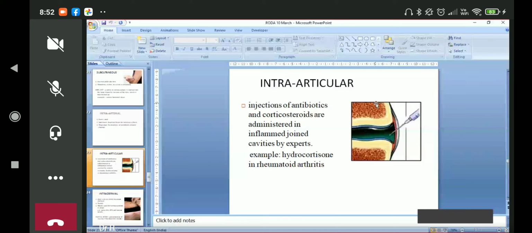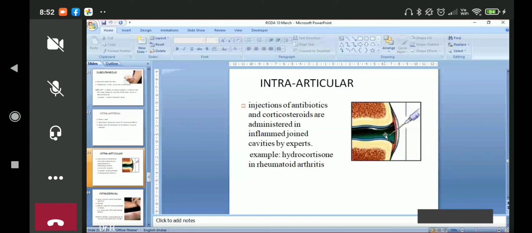Intra-articular, we have discussed that in a knee joint we can give injection, in other joints also we can give injection. We need training for that. Otherwise, what will happen? Instead of giving medicine in a synovial joint cavity, synovial fluid or synovial membrane, somebody can give injection here itself. So what will happen? Then bone will be damaged. Infection can go to the brain, bone.